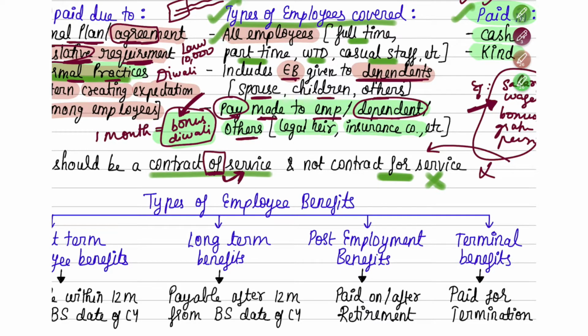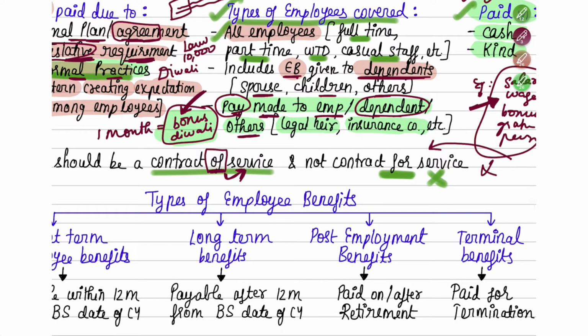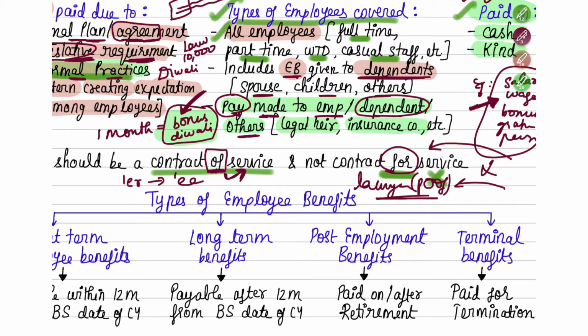Whereas when you speak of a contract of service, that means to provide service there will be a contract. It will imply an employer-employee relationship between them. So whatever the employer is going to tell, the employee will have to listen, no other go. But in a contract for service, suppose you are hiring a lawyer for your company. This is a professional service which you are getting for your company. But here, whatever you say, will the lawyer listen? The answer is no, because he is providing a professional service to you.